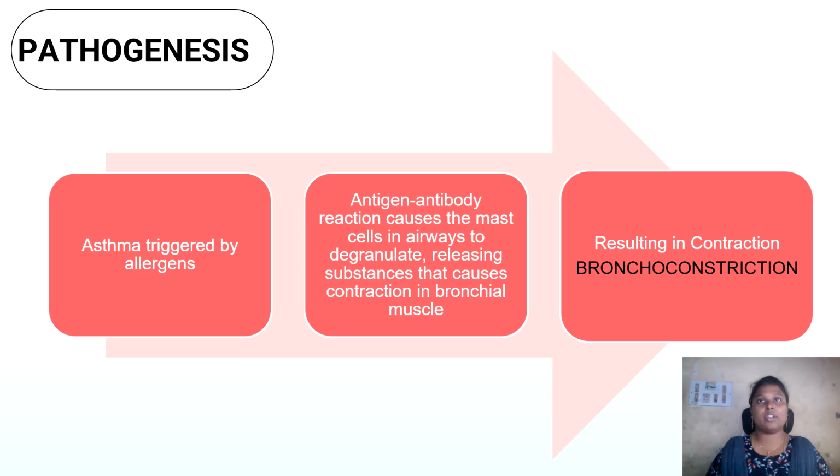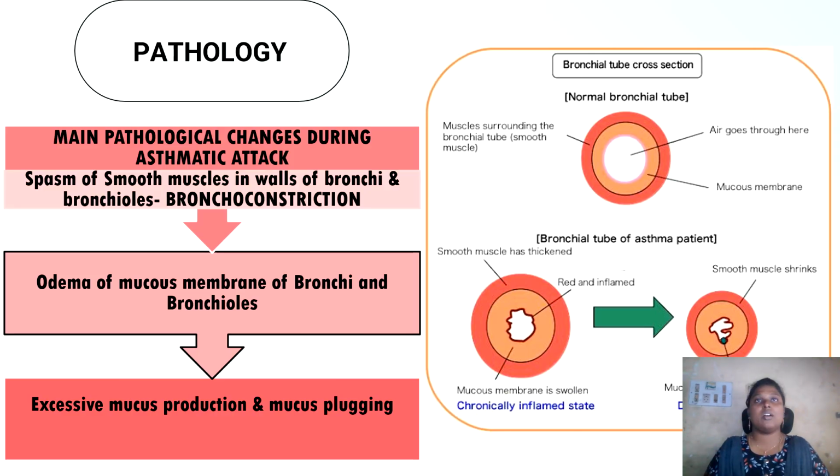This combined effect causes narrowing of the airway, which makes breathing difficult for the patient and causes wheeze and coughing, which are the hallmark features of an asthma attack. So, to summarize, the antigen antibody reaction on mast cells triggers a cascade of inflammatory changes that results in bronchoconstriction and airflow limitation. Let's discuss what actually happens inside the lungs during an asthma attack.